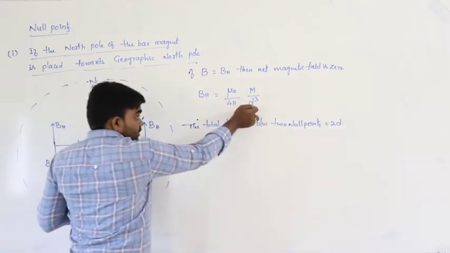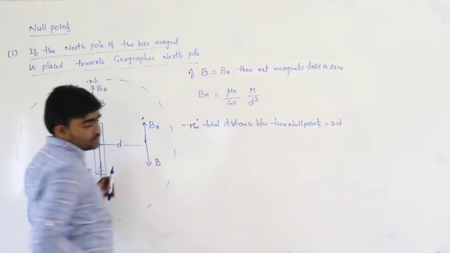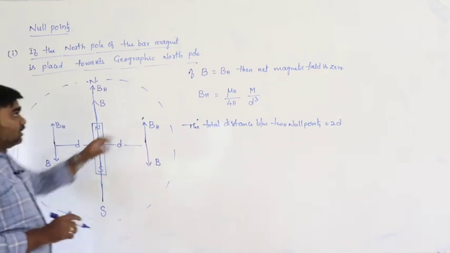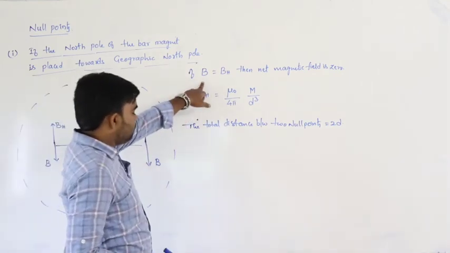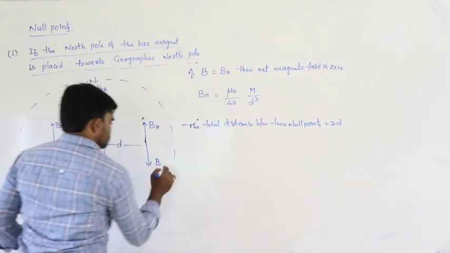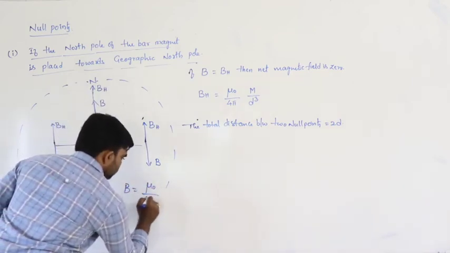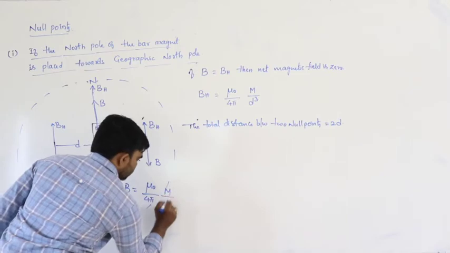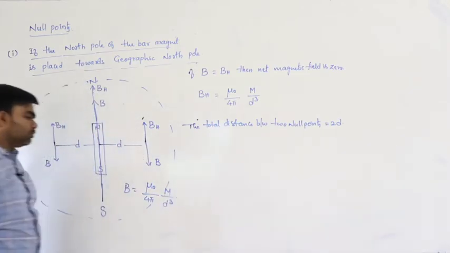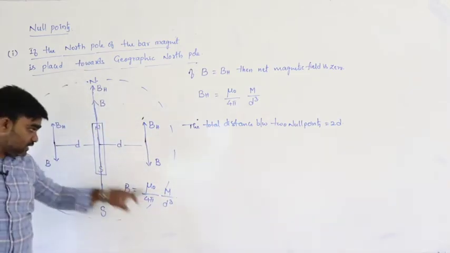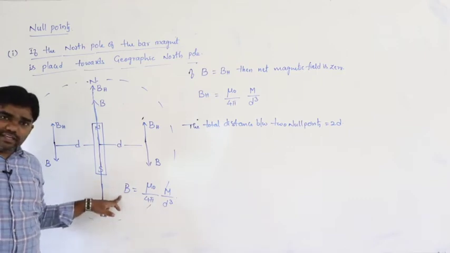Here, if the d value decreases, the B value increases. What is the value of B? The magnetic field B can be written as mu naught by 4 pi m by d cube. If the distance decreases, the magnetic field increases.